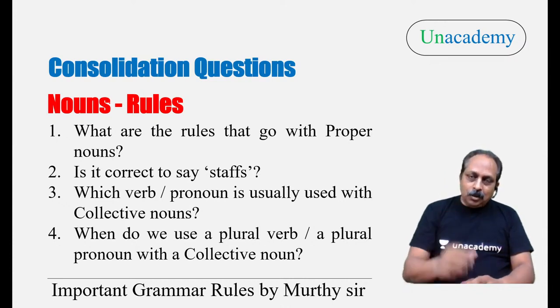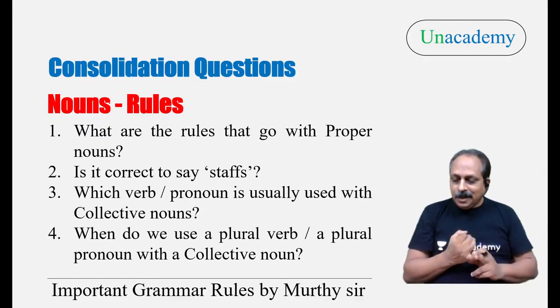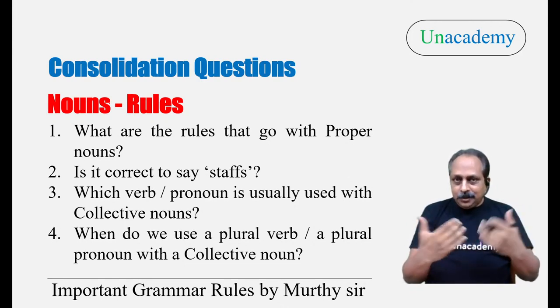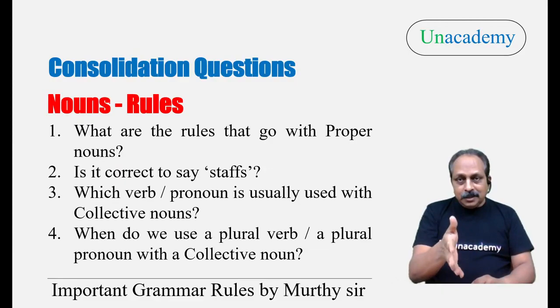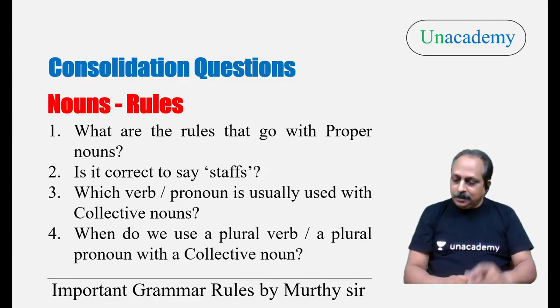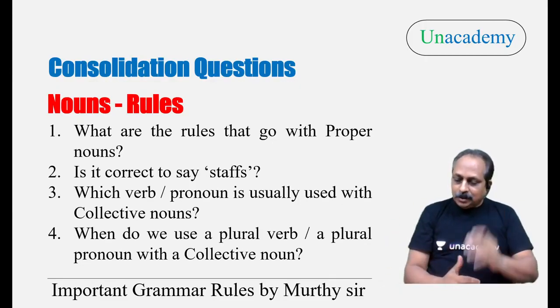A mind map is the best solution to avoid confusion. First you answer this one, then I will tell you something interesting. What are the rules that go with proper nouns? One is capital letter. Wherever you use a proper noun, irrespective of its position in the sentence, the first letter should be a capital letter. Wonderful, you got the first one. There are four rules. What is the second one? Names of countries: we should not use any article, generally speaking. You got the second rule.